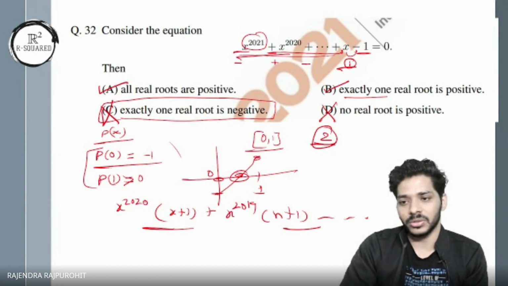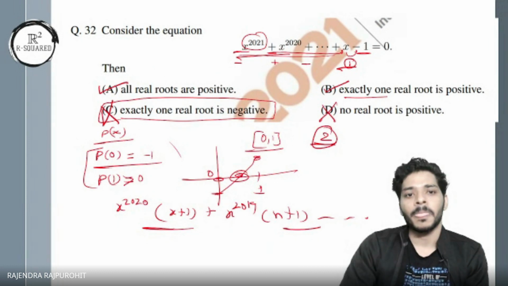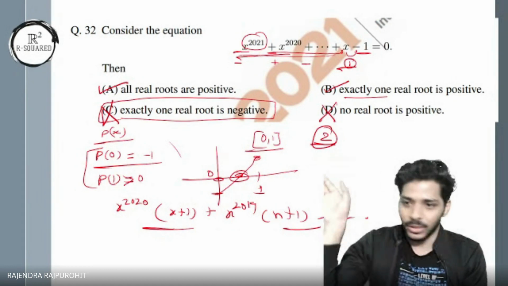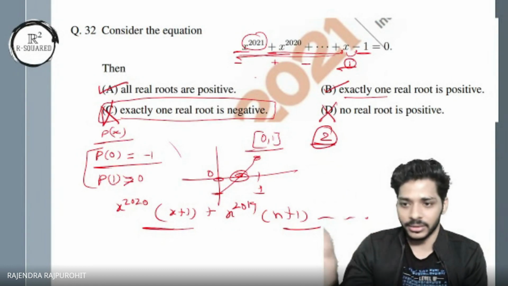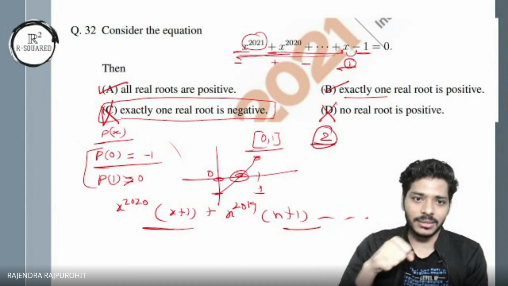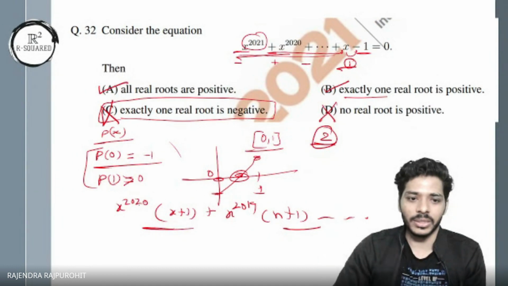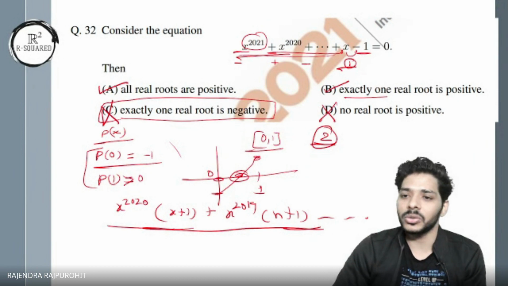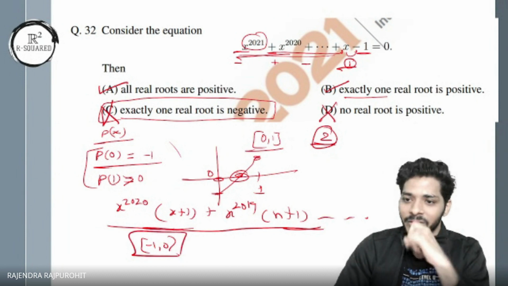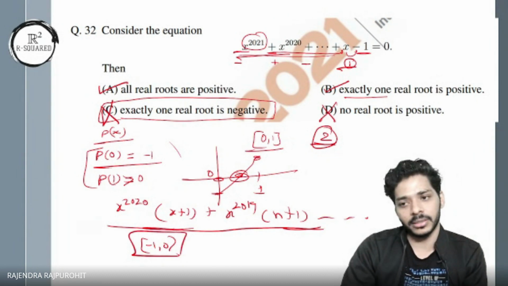And how do we verify that? The number of sign changes in the negative part is a lot, like 2010 or something. So we cannot do that from there. And what else we tried is we tried to do this only, and we got to the conclusion that the root will be between -1 and 0 if there is any. And then we proved that there will also be a root in this as well.